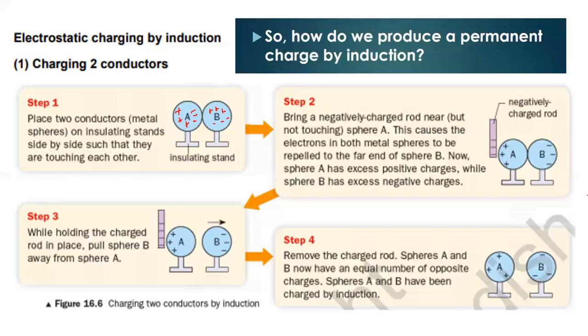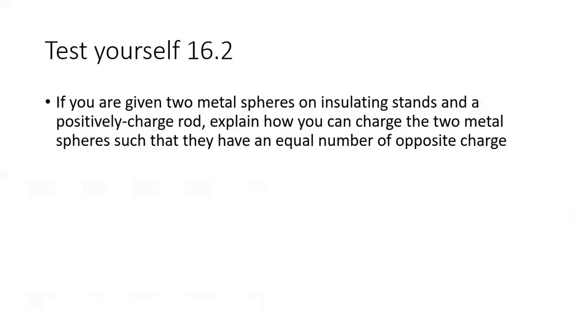That was when we used the negatively charged rod. How about when we use the positively charged rod?